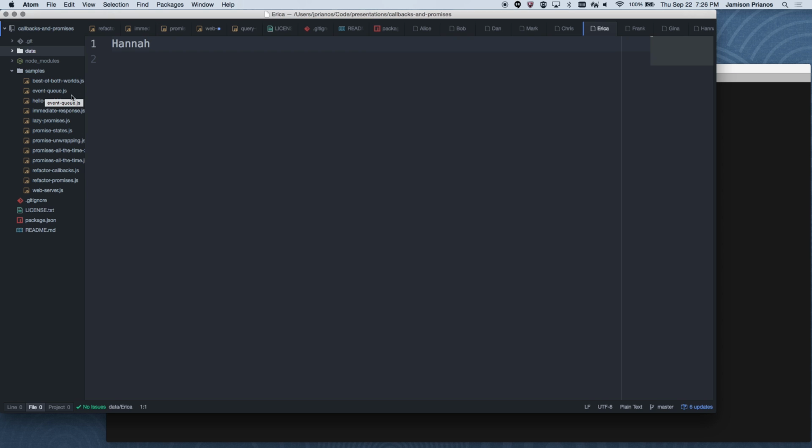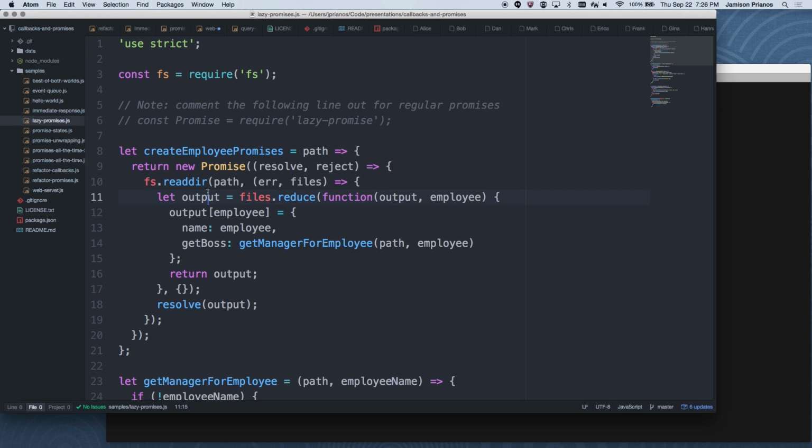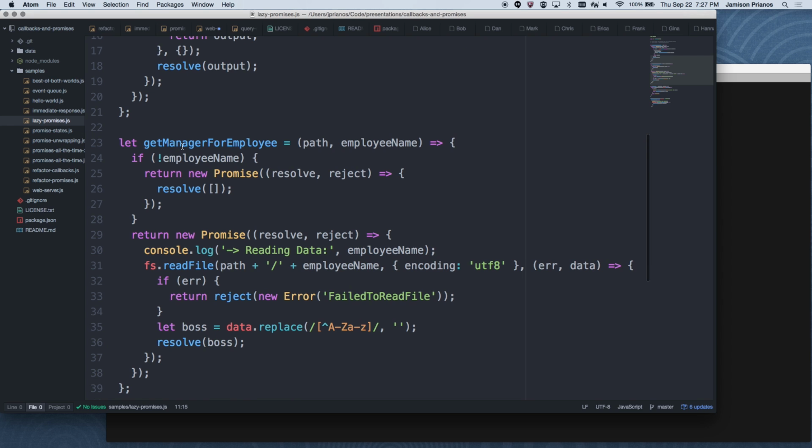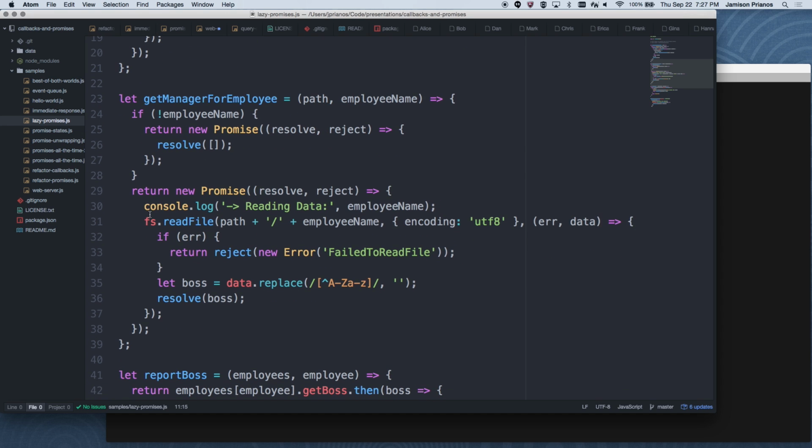So back in lazy promises, we have this thing that goes through and reads every file in that folder, and it generates a promise that's going to go figure out who the boss of that person is. But if we're using lazy promises, it won't evaluate them. Then we have a function that gets the manager for the employee, and it'll actually go make that request into the file system and read the file.